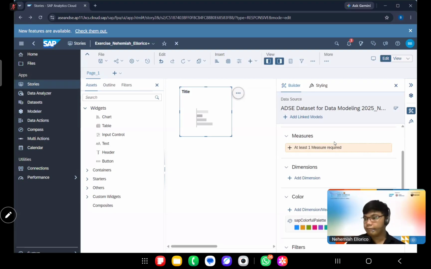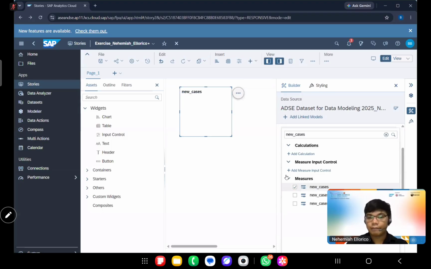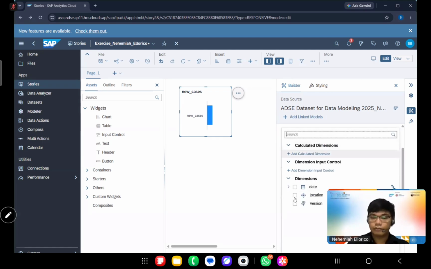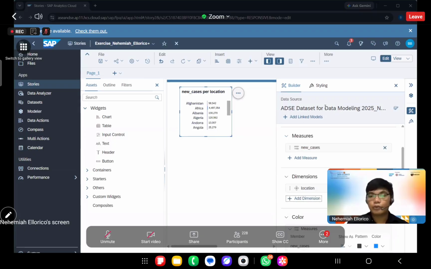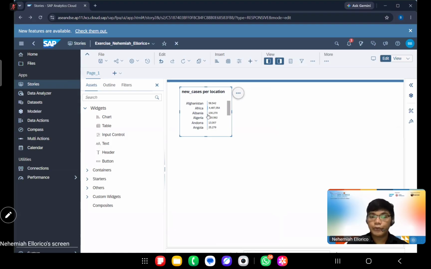For the measures, we can select new cases. Again, measures are quantitative, the quantitative part of our data. And for the dimensions, we would want to select location. Why is that? Because in this chart, we would want to view cases per location.